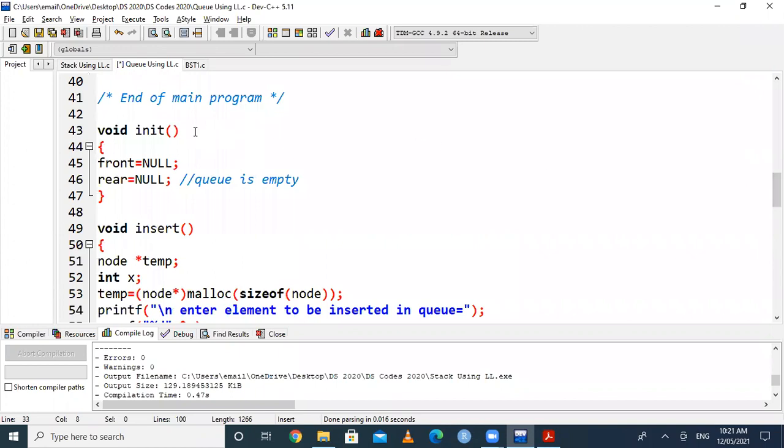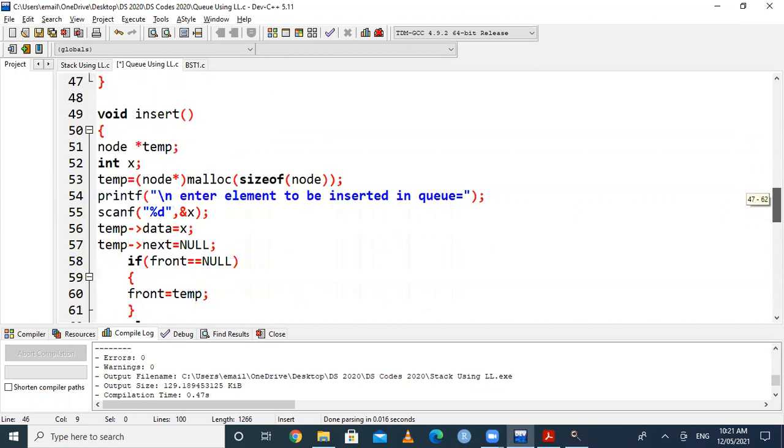So init is for initialization, and the initial condition for a queue is that it is empty. It can be indicated by front equal to null and rear equal to null. Similarly, there is the insert function, and insertion is similar to inserting a new node in a linked list. We will create memory using the malloc function, then take data from the user and store it in the data field of the temp variable.